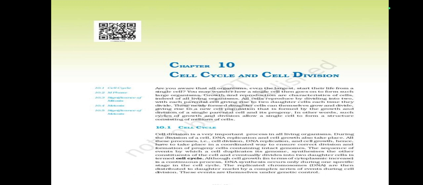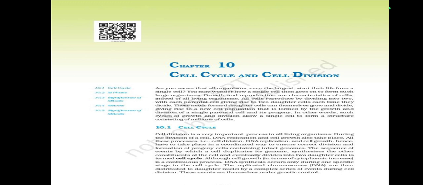All cells reproduce by dividing into two, with each parental cell giving rise to two daughter cells. Each time they divide, these newly formed daughter cells can themselves grow and divide, giving rise to a new cell population that is formed by the growth and division of a single parental cell and its progeny.